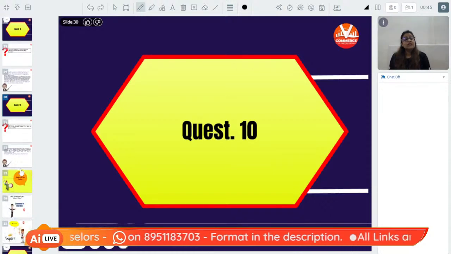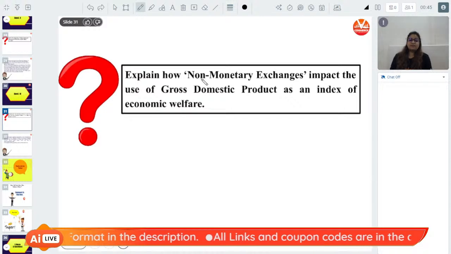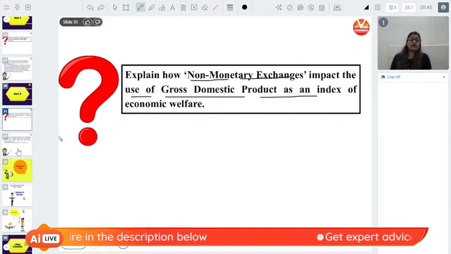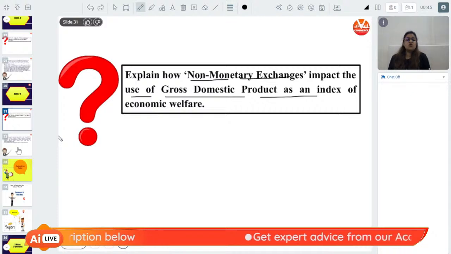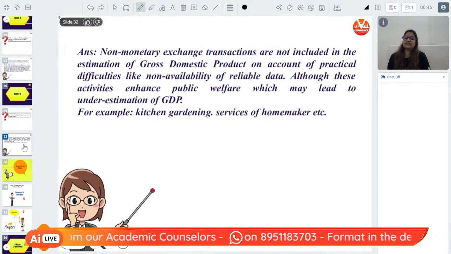Anyway, let's go to the next question. The next question is, explain how non-monetary exchanges impact the use of gross domestic product as an index of economic welfare. Now, what are non-monetary exchanges? Those exchanges which are done not for money are called non-monetary exchanges.